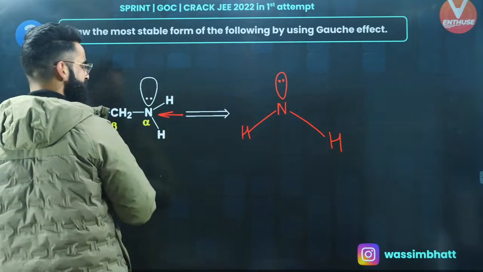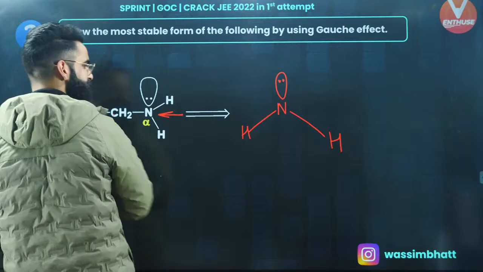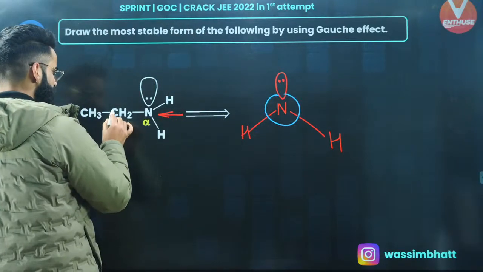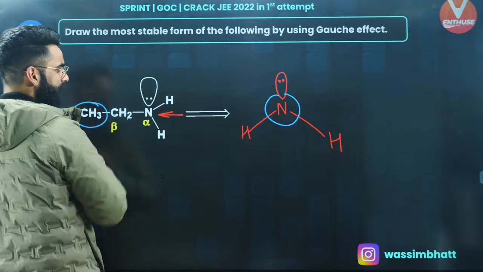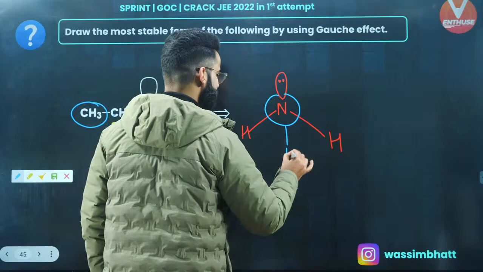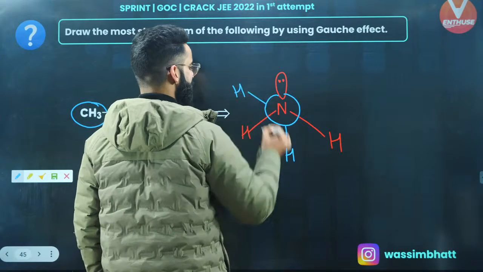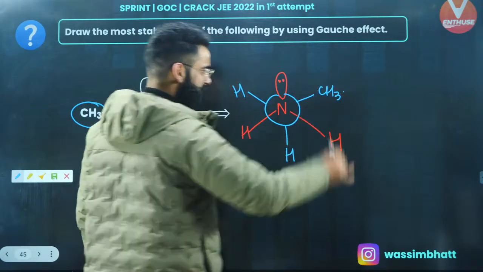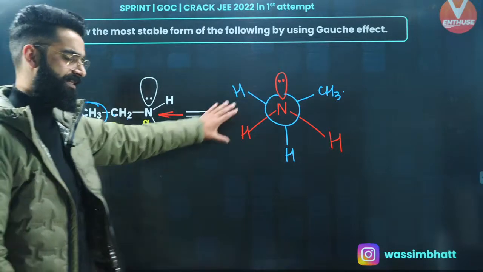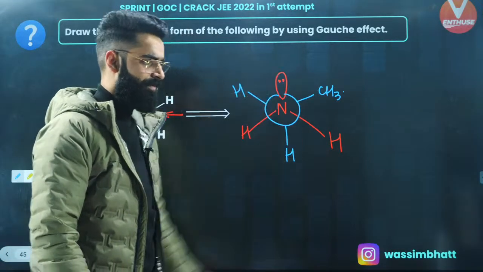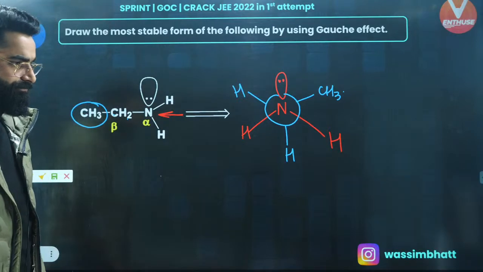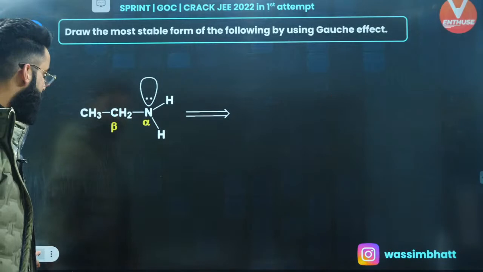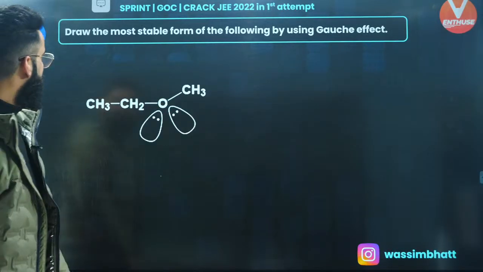This carbon I cannot see by my eyes, so I'll be representing it with a circle. Towards this carbon, there's a bulky group attached and two hydrogens. This is one of the hydrogens. And you guys know, if I attach the bulky group at the gauche position, it's going to be the maximum stable. So this one is the maximum stable conformer of this. Perfect.